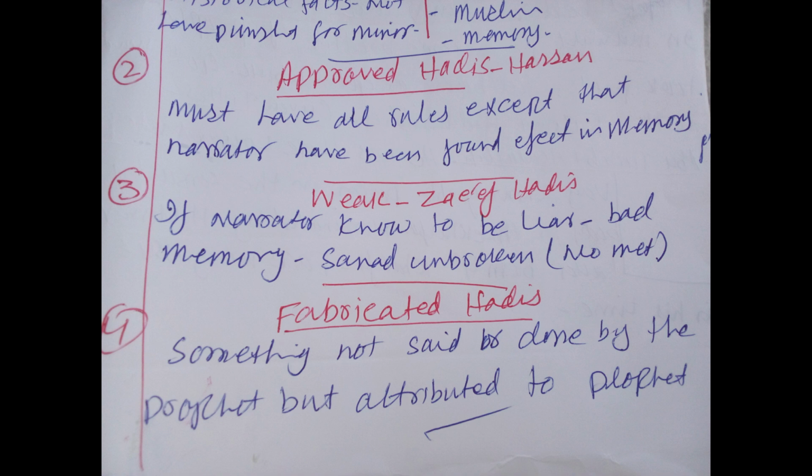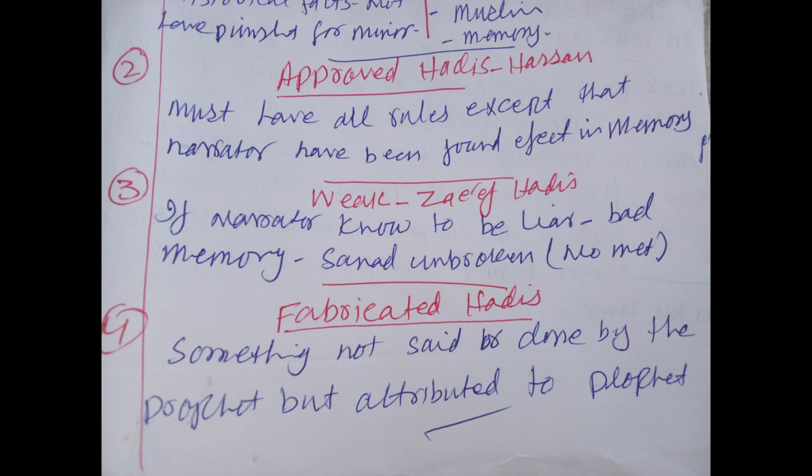Third is weak or zaif hadith. If there are two changes in it, if the narrators have two negative points in their personality or character, that hadith is going to be considered a weak hadith. Okay, what are those? Number one, a narrator known to be a liar or having a bad memory.